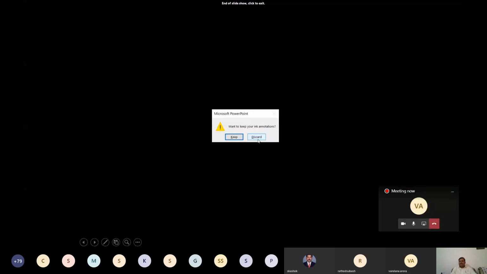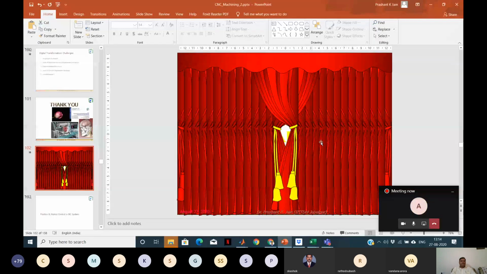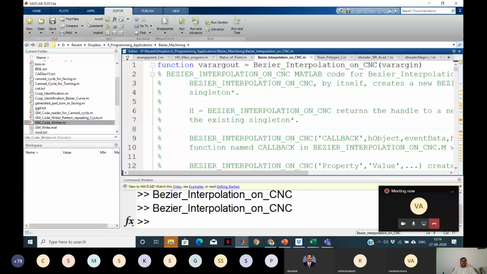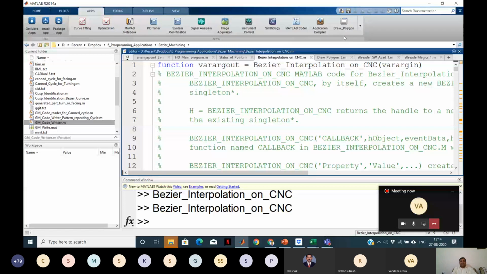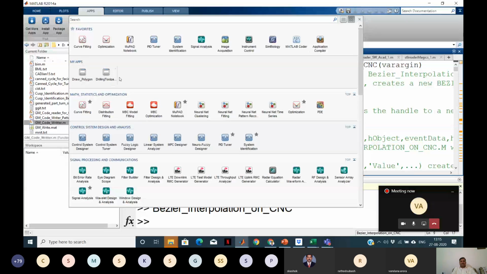Right. So let me close this. Let me go back to MATLAB, and if you go to the apps, say for example in this app, these are my toolboxes. We have created these toolboxes. Not CNC, I have not put it here. The program I have shown you can also be put up as a toolbox over here, like the other toolboxes you can see on this screen. Is my screen visible, Vandana? Yes, sir, it's very much visible.